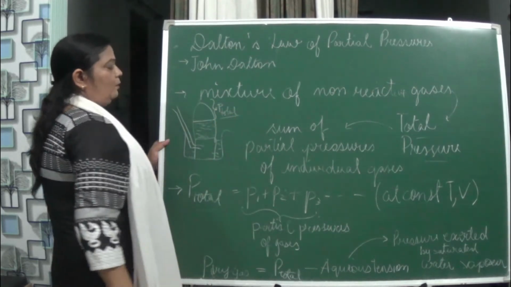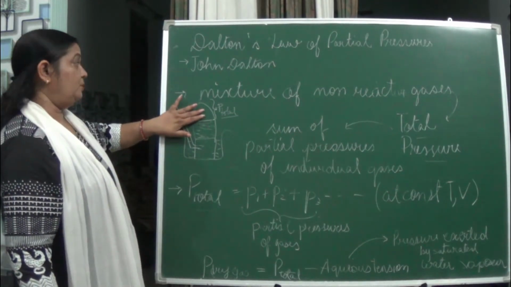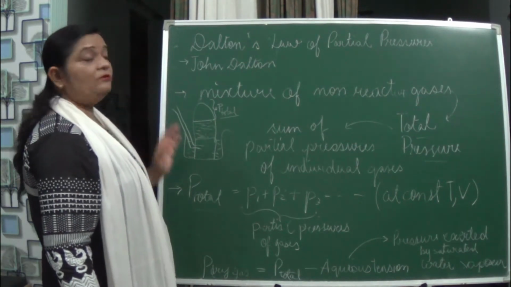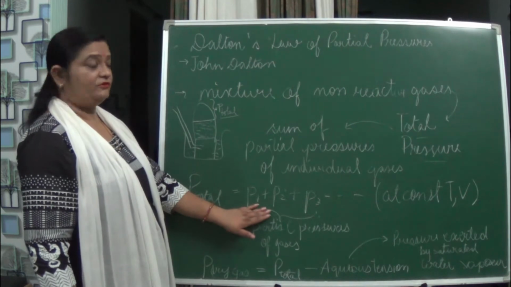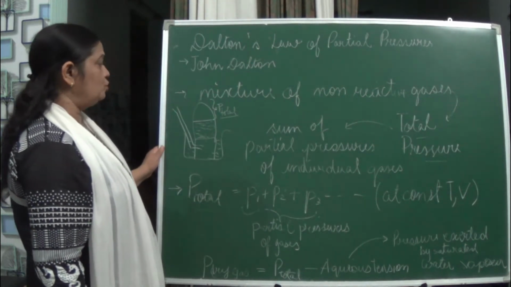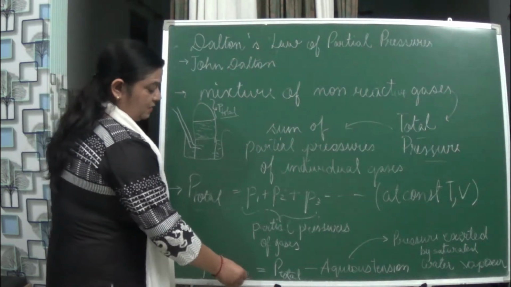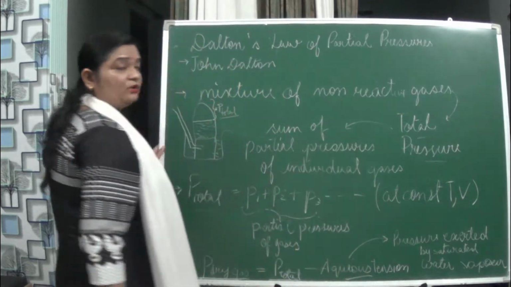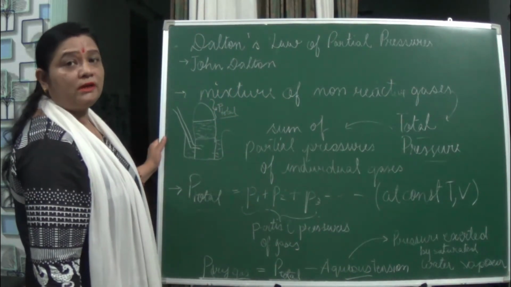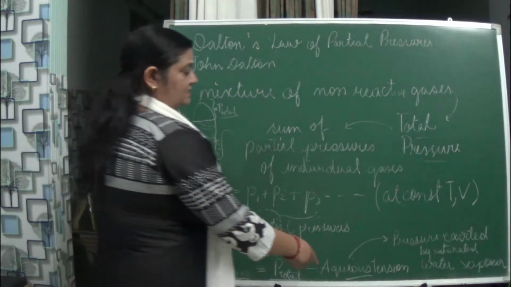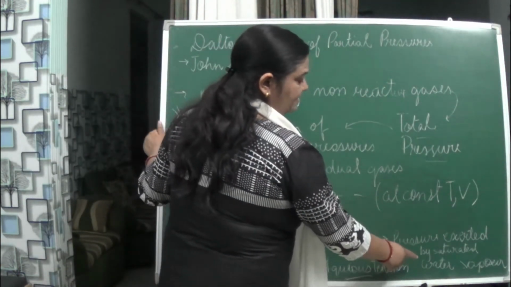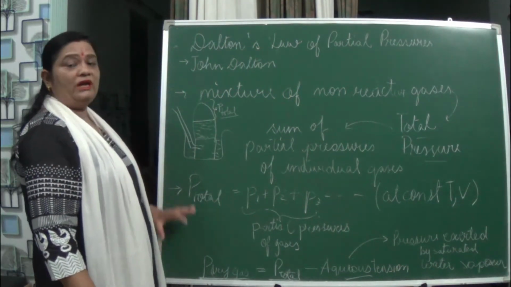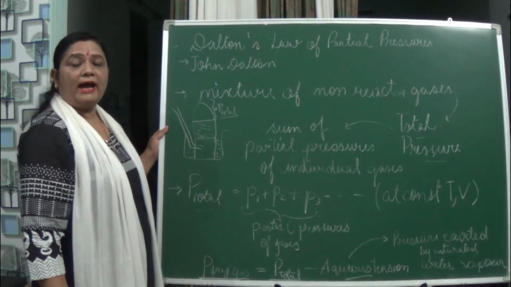But this total pressure also consists of the pressure of the water vapors, and we want to take out the pressure of the dry gas. So to get the pressure of the dry gas, we take P total minus the aqueous tension. This aqueous tension is created by the water vapors. What is aqueous tension? It is the pressure exerted by the saturated water vapor. In this manner we can take out the pressure of the dry gas.